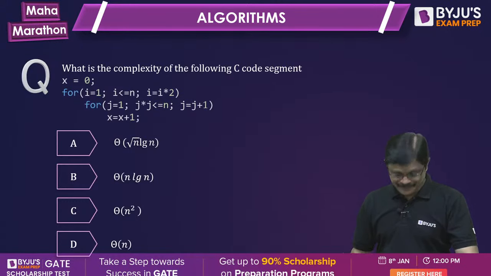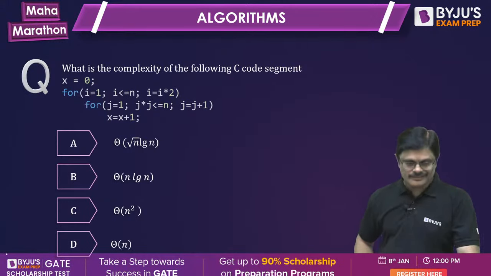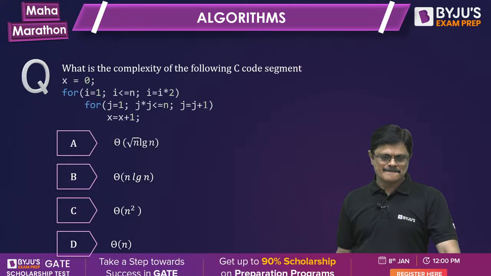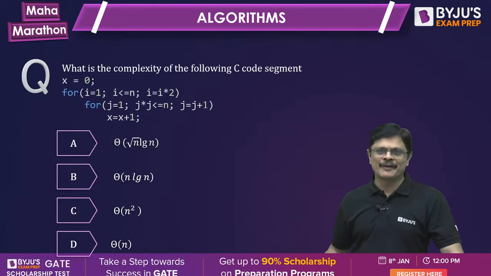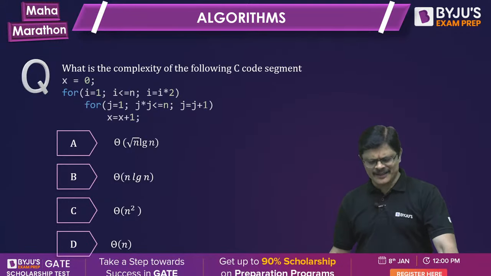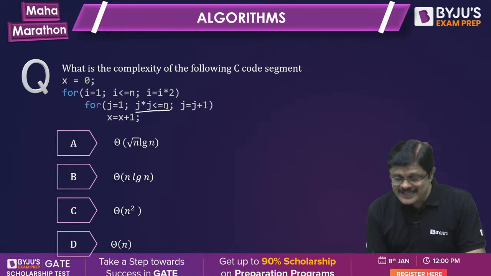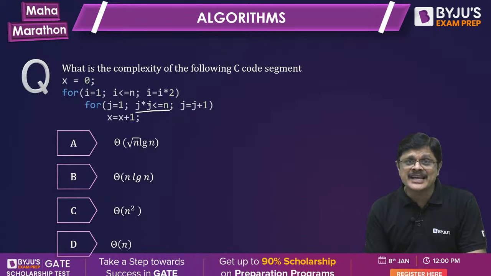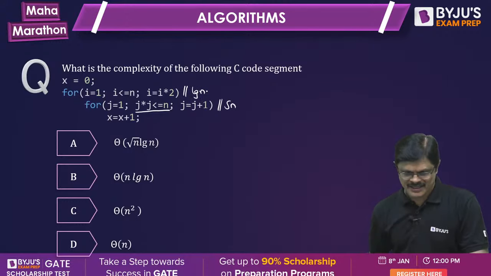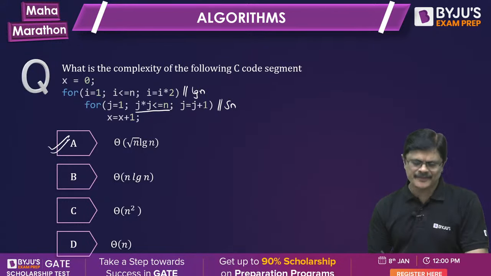Yeah, next one. What is the answer? Now you see, you are answering every question properly. There are odd questions which fail. So here j square is n. j square is n means j is root n. So here you are iterating root n times. Here it is log n times. Root n log n is the answer.